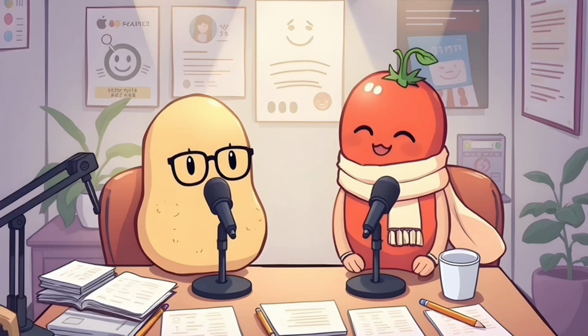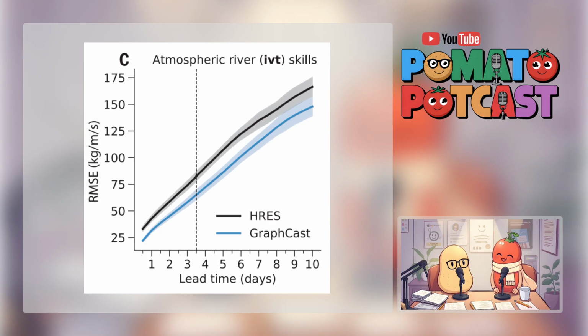So understanding these atmospheric rivers is crucial for managing water resources, getting ready for potential flooding. GraphCast's performance here is really significant. And there's more. It even outperforms traditional methods at forecasting extreme heat and cold, like 5 and 10 days in advance. Wow. This is a big deal because knowing about these extreme temperatures well ahead of time can help protect vulnerable people, make sure we have enough food, keep essential services running. Absolutely. I mean, these are all areas where accurate forecasts are absolutely essential.